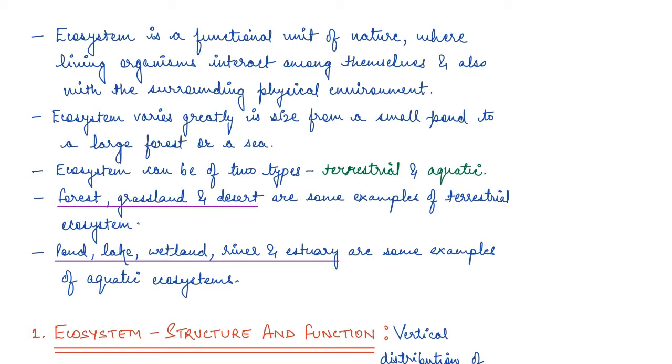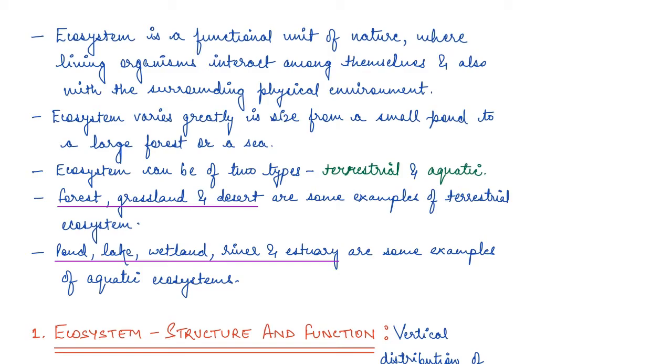And this is characteristic of each type of ecosystem. Every ecosystem will have some biotic components and some abiotic components. Now, identification of plant and animal species of an ecosystem gives its species composition, right? So we identify all the plant and animal species of that ecosystem.